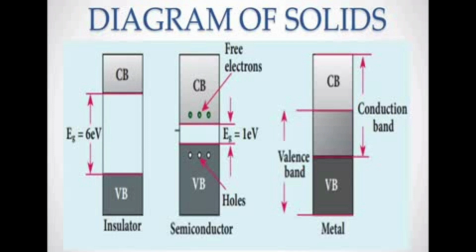The most important semiconductor materials are silicon and germanium. The forbidden energy gap is 1.1 electron volt for silicon and 0.7 electron volt for germanium. So when you give a very small amount of energy, electrons can jump from the valence band to the conduction band. So that's the classification of materials: insulator, conductor, and semiconductor. Next we are going to see the semiconductor.